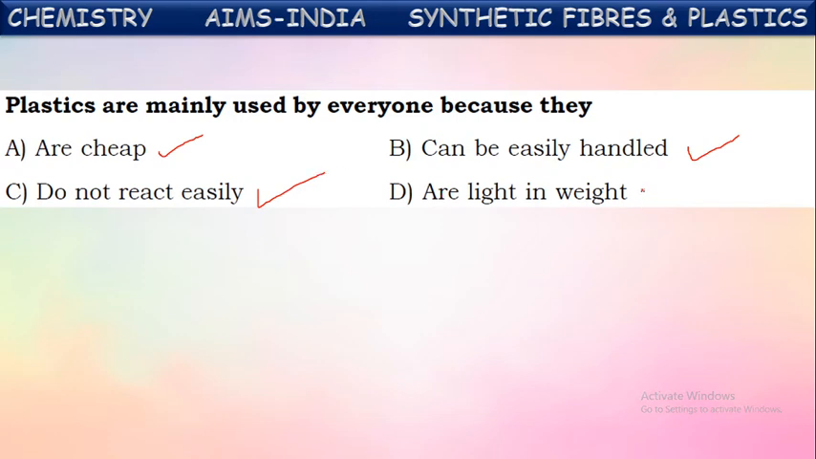And these plastic items are light in weight. When compared to natural items like metals and wood articles, plastic articles are lighter in weight. They can be carried very easily here and there. So these all come under the advantages of plastic over metals and other natural items like wood.